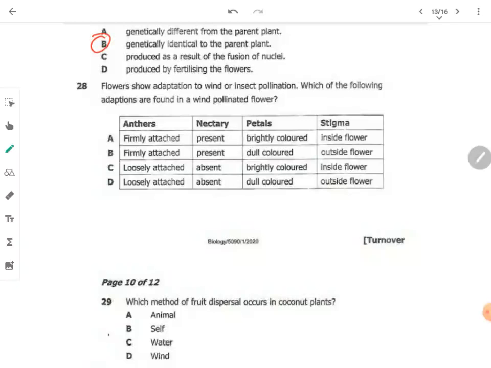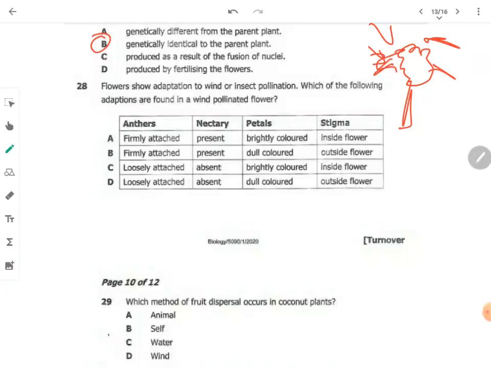28. Flowers show adaptation to wind and insect pollination. Which of the following adaptations are found in a wind-pollinated flower? So in a wind-pollinated flower, what are you likely to find there? Let me say this is a flower, okay? That means when wind comes like this, it is able to shake it. Now, what are you likely to find?